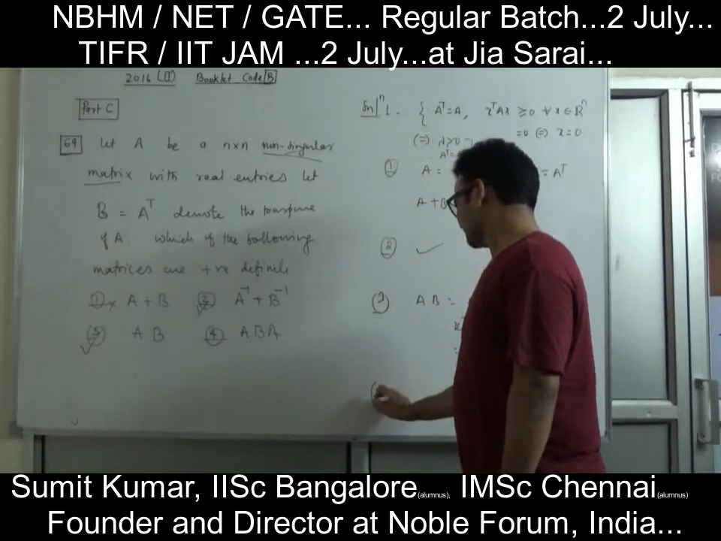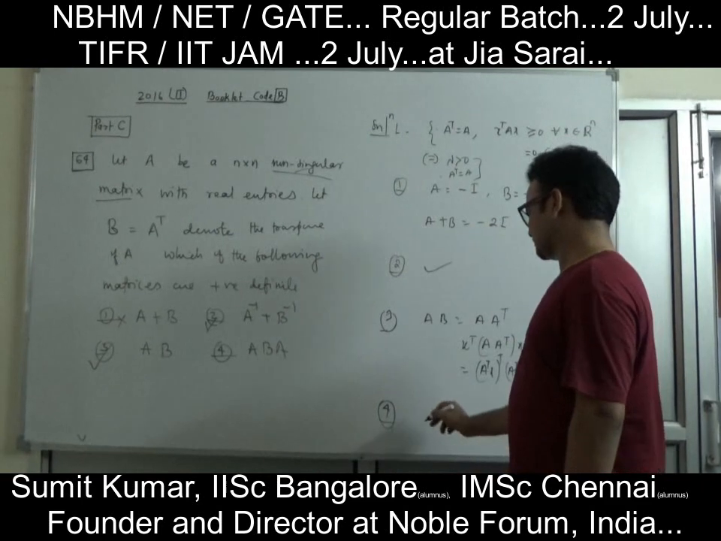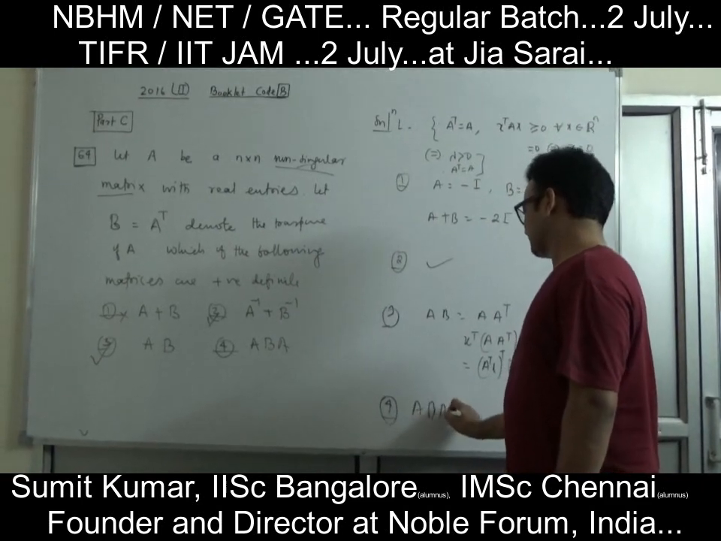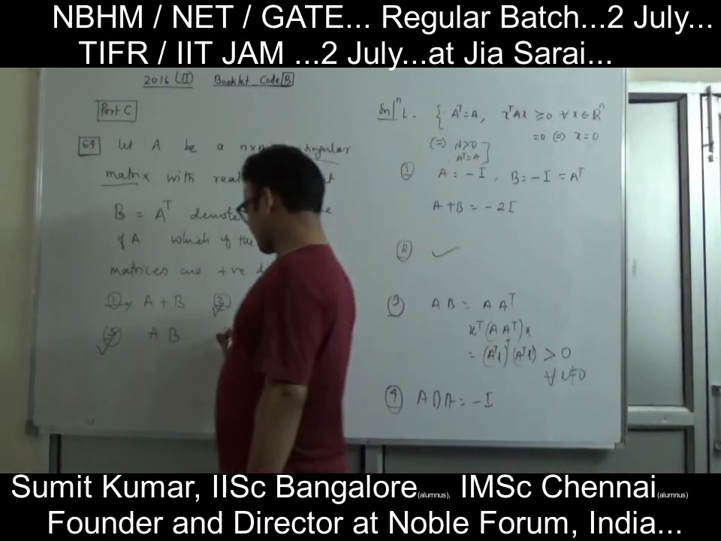And what about the fourth one? The fourth one is ABA. Again the same example will work here. ABA, by the above, is nothing but minus identity. It is again false. So only this option, the third one.